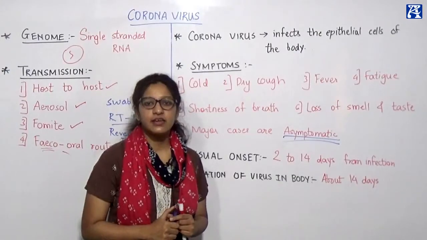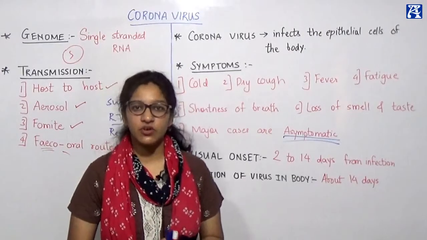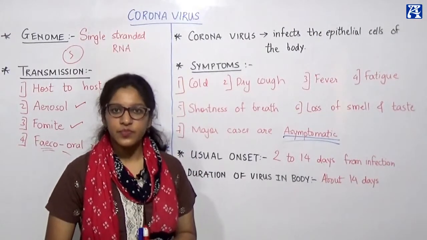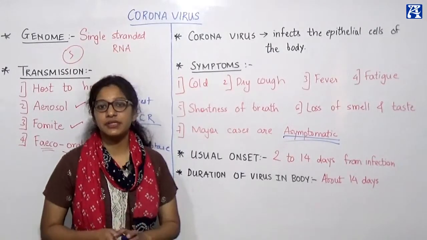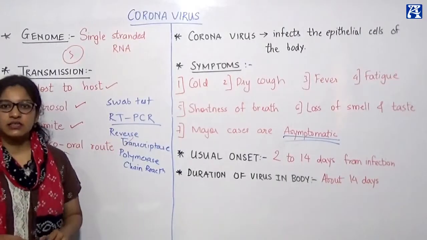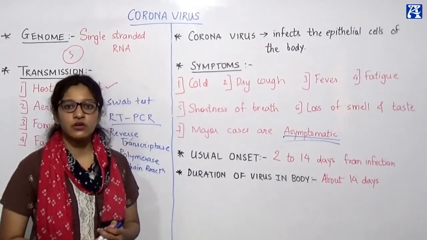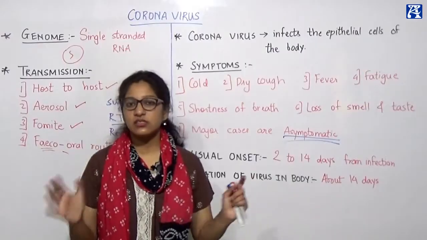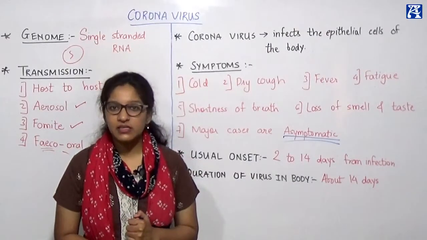So what does it do? It directly finds out the antigen, or directly finds out the virus in the body. It directly tells us whether the culprit is there in the body or not, right? So RT-PCR is a very specific test which is done for coronavirus. So this is in short about the coronavirus disease. All right.